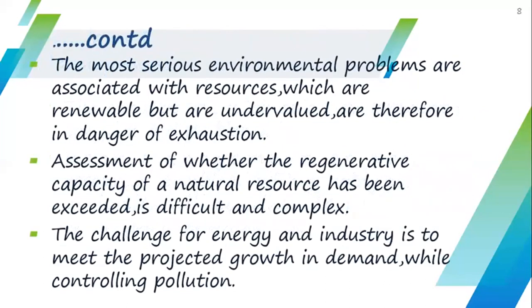The next point is that the most serious environmental problems are associated with resources which are renewable but are undervalued, and are therefore in danger of exhaustion. Means there are many types of renewable resources such as air and water, but they have a finite capacity to assimilate emissions and waste.